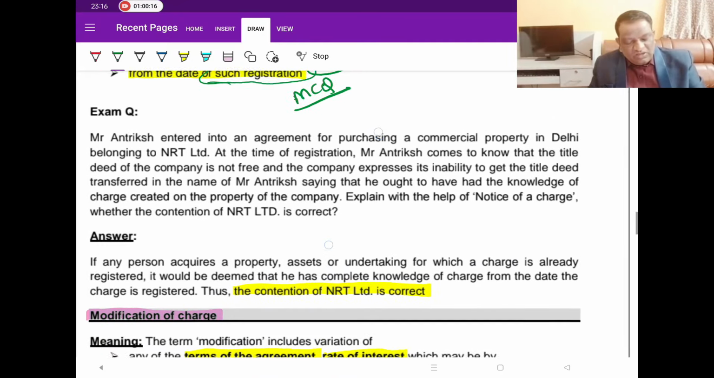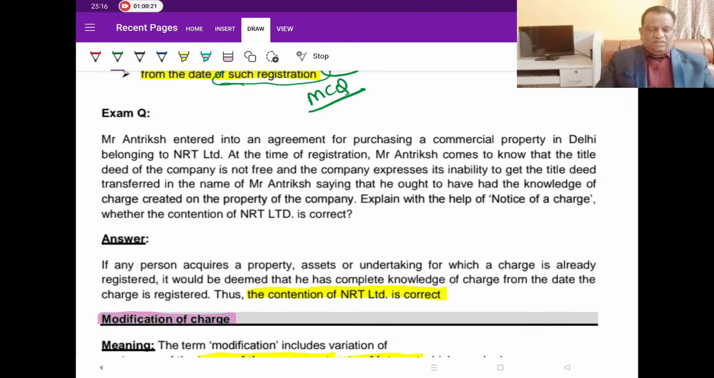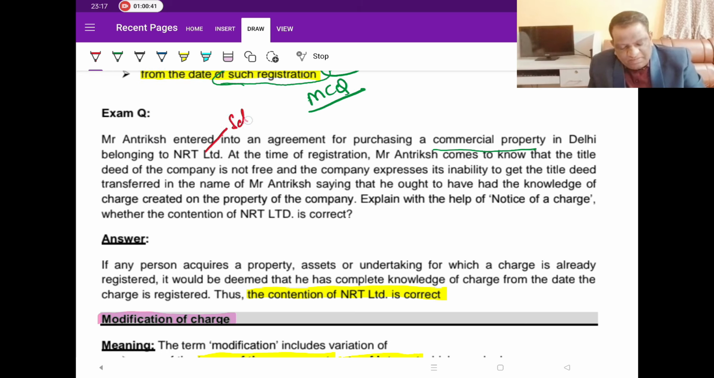Now, let us look at this question. This question is a repeat question. He is asking the same question a couple of times, just by changing the names of the parties here and there. Now, what is he saying? Mr. Antriksh entered into an agreement for purchasing a commercial property belonging to NRT. So for us, NRT is the seller and Antriksh is the buyer. He wants to buy it from him.